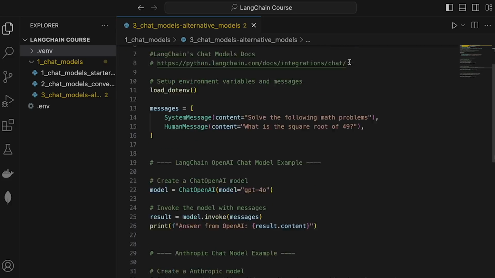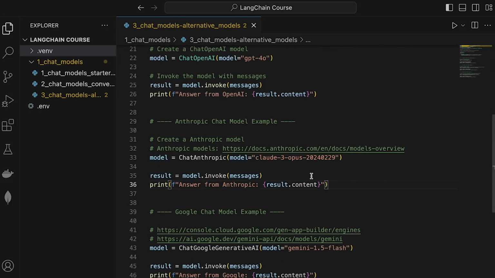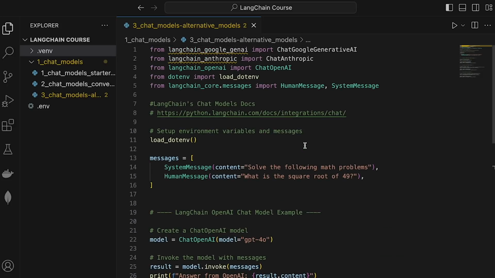So if I scroll down, you can see that the process is no different to OpenAI's. So we just use a different model. So in this case, we are using Chat Anthropic, and we're passing in the exact model inside of Anthropic that we want to work with. So in this case, this is the model that I want to work with. All right. No different to how we were doing so far with OpenAI's chat model, right? Same thing for Google Gemini as well. So if you have any questions, or if you want to download the right chat model package, I've provided the link to the LangChain docs where you can find the right model that you want.